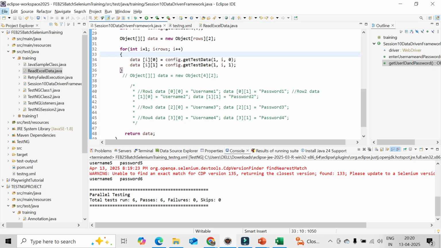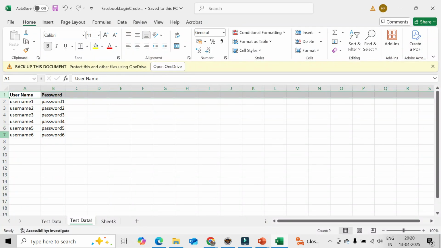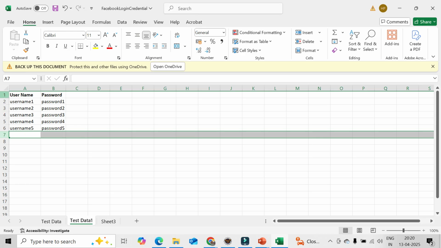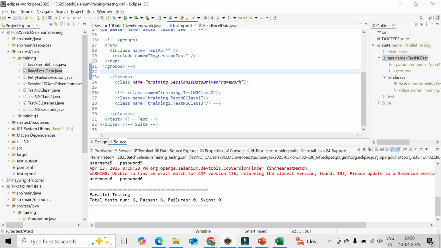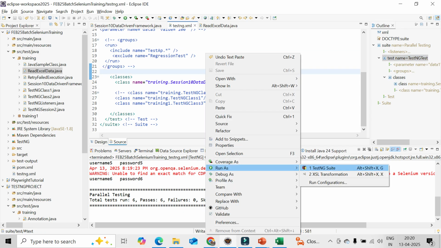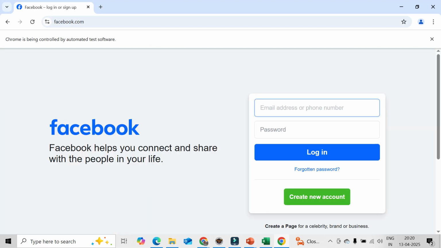Now you can run it from the TestNG.xml file. So it is still 6, or you can remove 1. So it is 5 combinations. The first one will not run. Username, password will not run because I am starting from I equal to 1. See, it will try to run from the second row. So that is the way. Only change you need to do, simple thing. So we can have n number of rows.